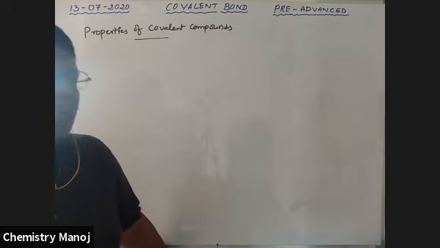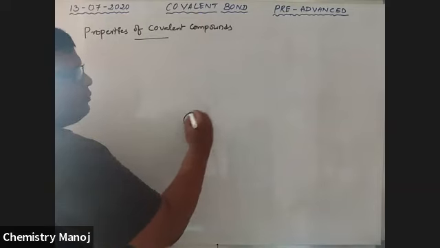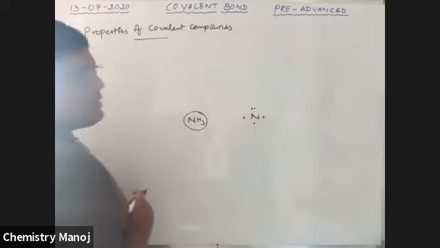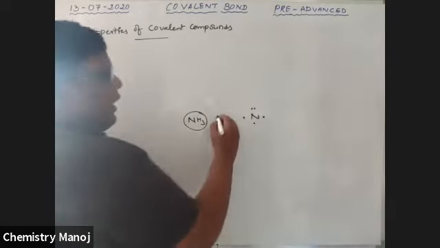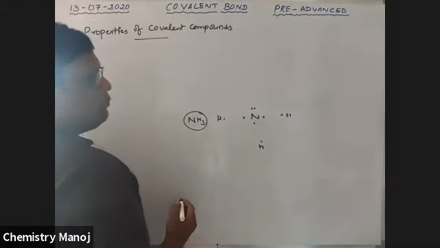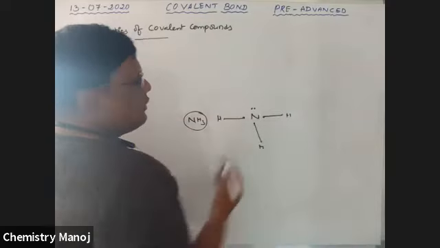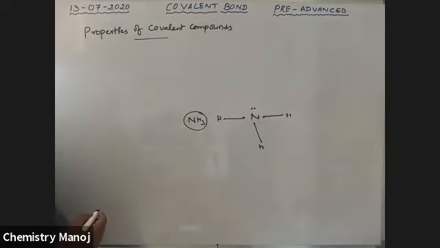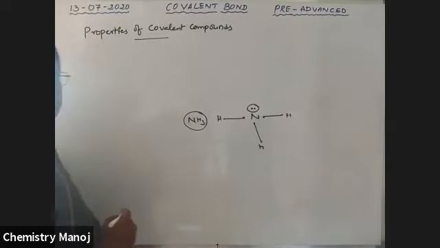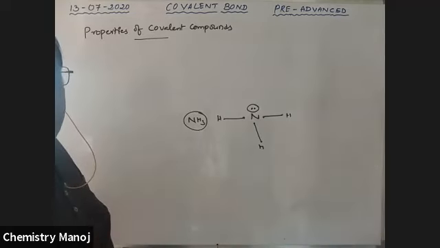NH3 once again. See here, in the NH3 molecule, nitrogen has 3 unpaired electrons and 1 lone pair of electrons. Hydrogen has 1 unpaired electron. Therefore, a covalent bond is formed between nitrogen and 3 hydrogens. Nitrogen has a lone pair that may also be involved in a reaction even though it is in paired condition.